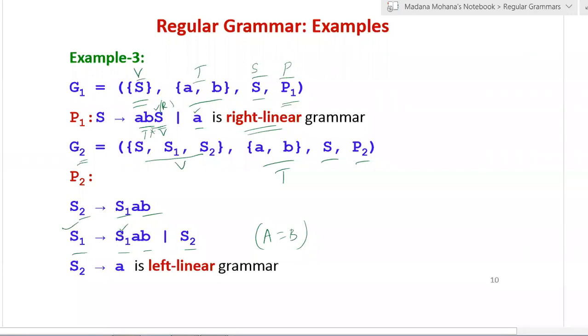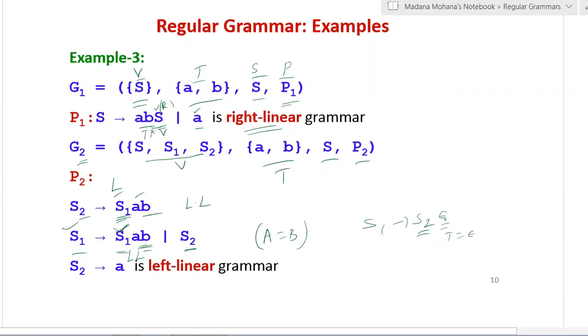Now check out in which form all these productions are. The first production S2 derives S1ab. So the variable occurred on the left hand side. So this is left linear grammar. Now in the second production, S1 derives S1ab. Again S1 occurred on the left hand side, followed by a terminal or string of terminals. So this is also left linear grammar. Then here you can see S1 derives S2. So here a single variable is there, but you can take the terminal to the right side. Let us assume it as null. Here t equal to epsilon.